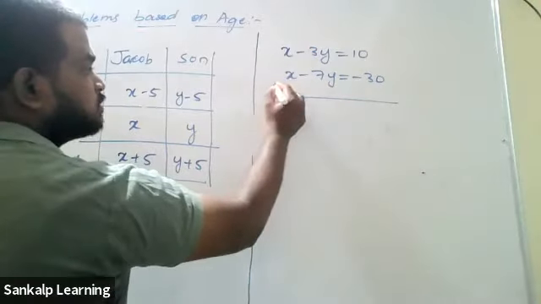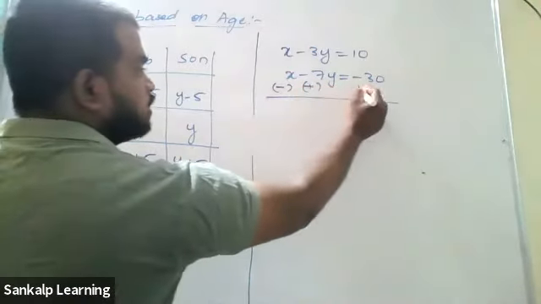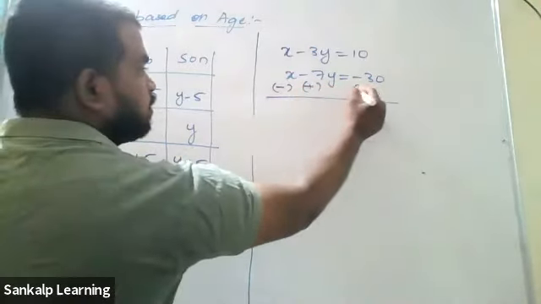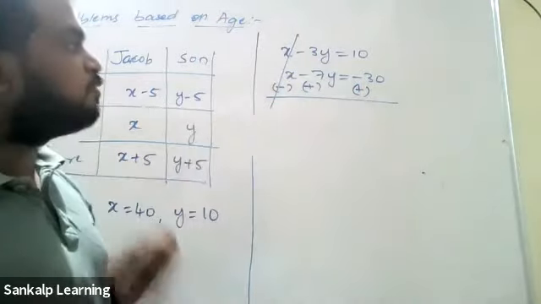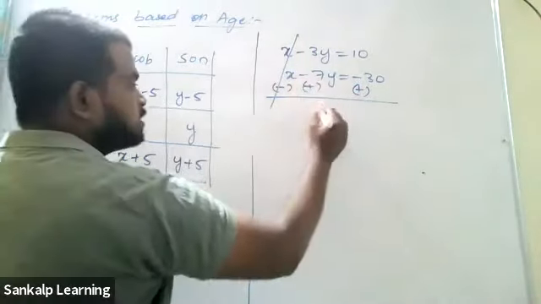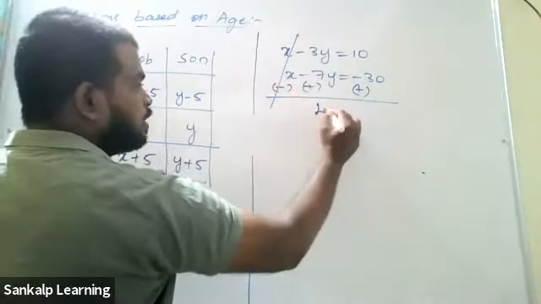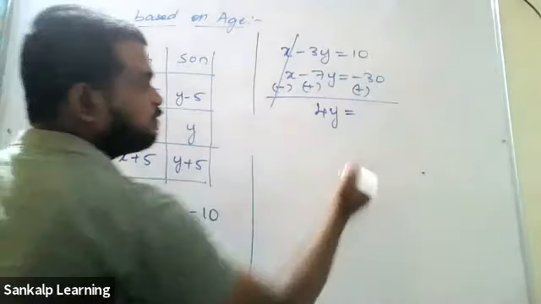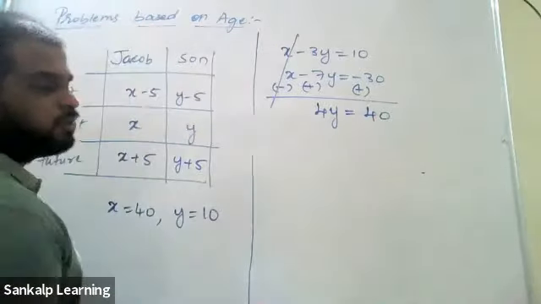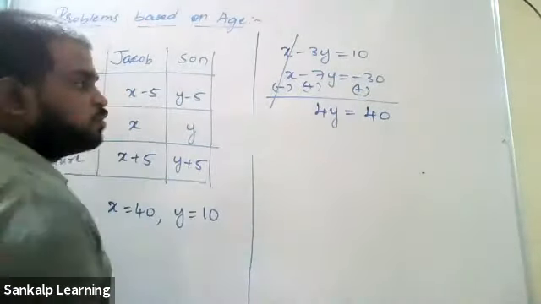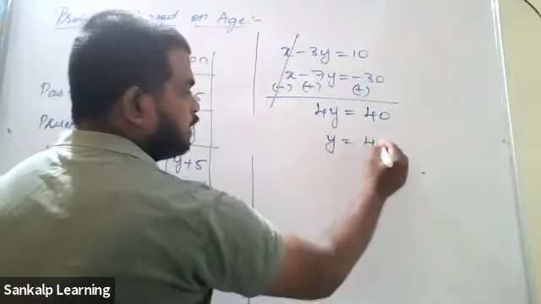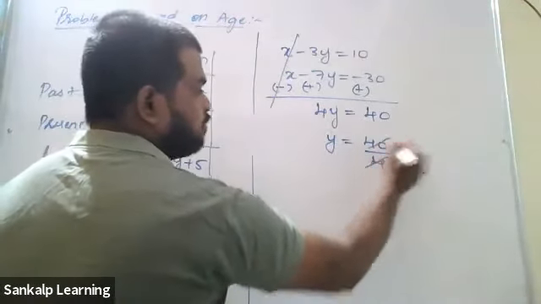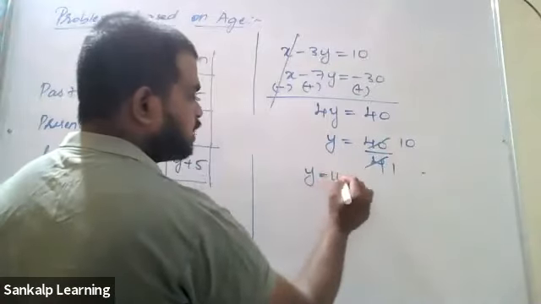Both the signs are same, so change the sign. This will become minus, this will become plus, and this will become plus. X gets cancelled. Here it is minus, the new sign is plus. Both the signs are different, so I have to subtract. 7 minus 3 is 4. Greater number is 7, so positive sign. Here it is plus, here it is plus, here also it is plus. Both are same sign, so I have to add. Greater number is 30, sign is positive. Y is equal to 40 by 4. 4 tens are 40. Therefore, the y value is 10.